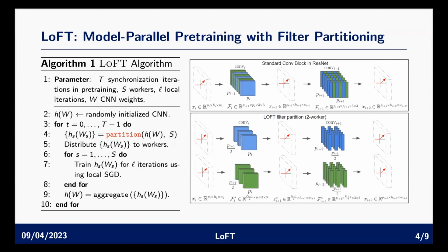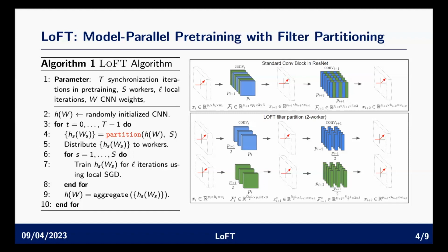Algorithm 1 describes the high-level idea of the LoFT algorithm. We first randomly initialize a CNN. For each of the global iterations, we first partition the whole CNN into submodels. We distribute the submodels to the workers and let each worker train the submodel for a number of local iterations using local SGD. After that, we aggregate these submodels from the workers, and we use the aggregated whole model in the next iteration, partition that into submodels, and let the procedure continue.